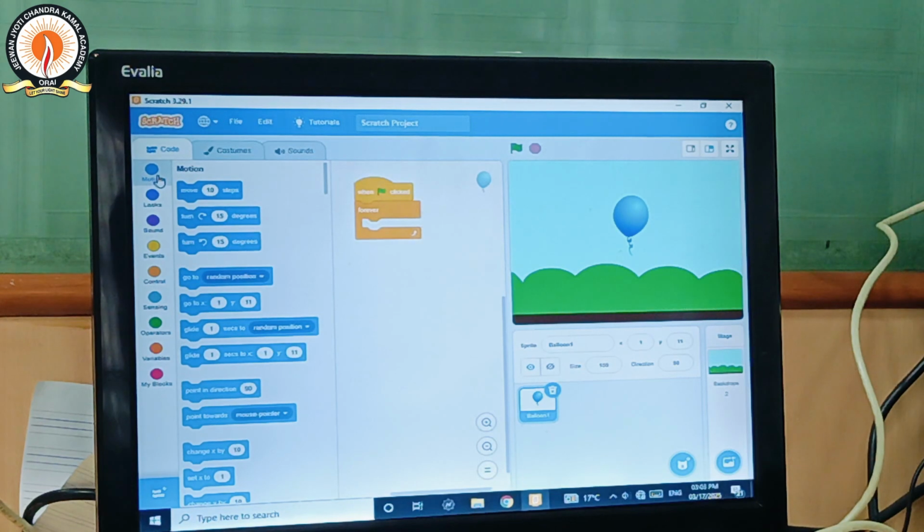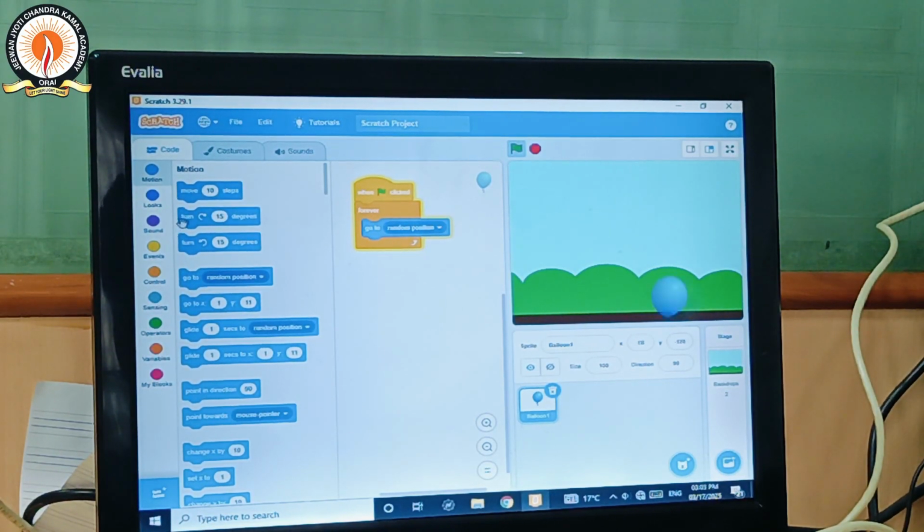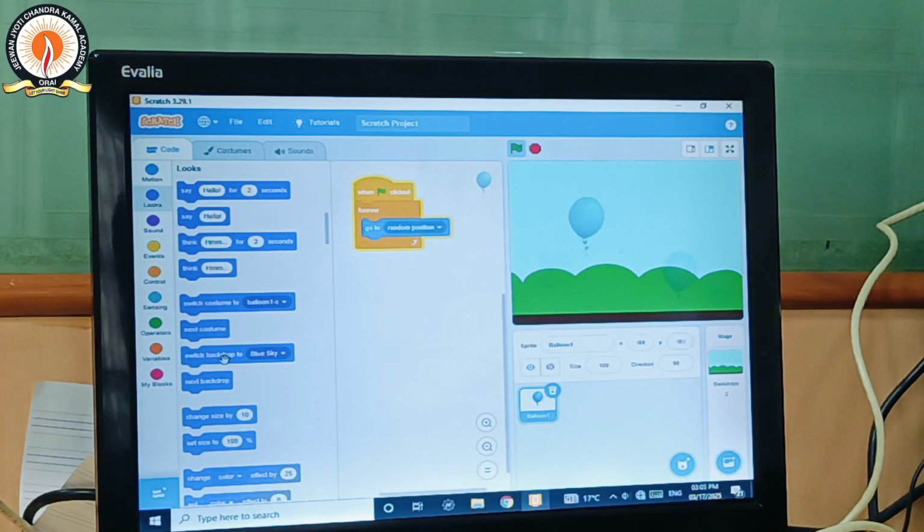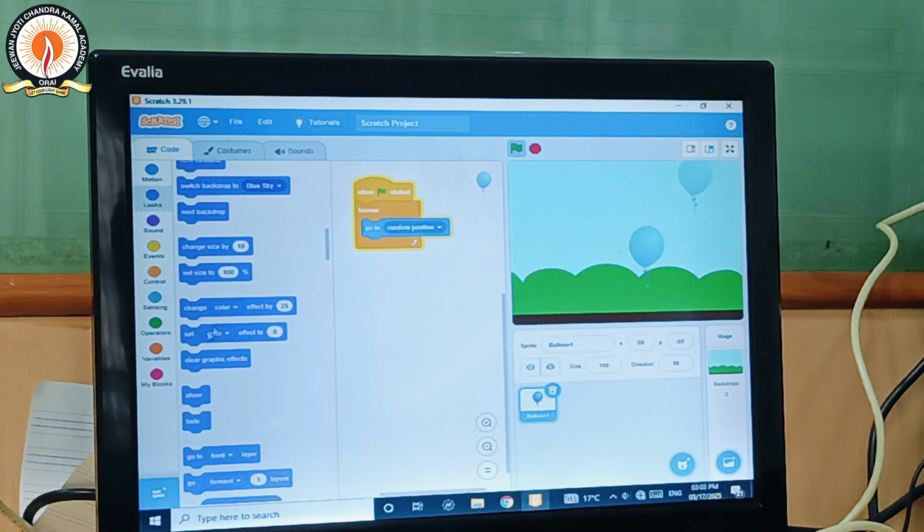Then we go in the motion block menu and drag and drop go to random position. Our balloon goes to a random position continuously by the forever block. Very good. Then we have to change the color of this balloon continuously by the forever block. So we go in the looks block menu and drag change color effect by 25.